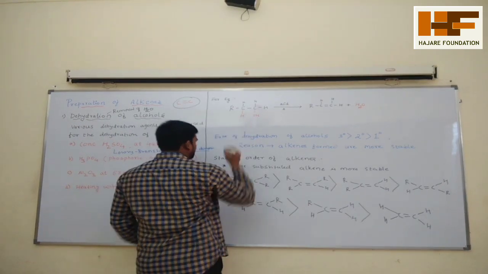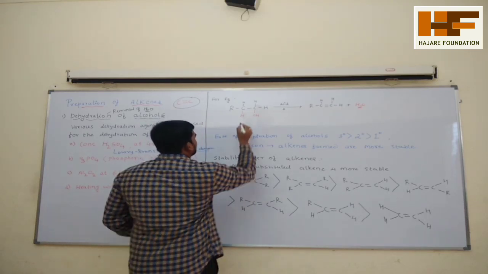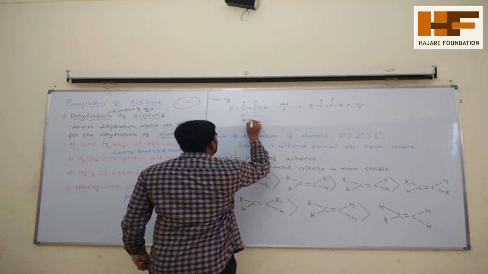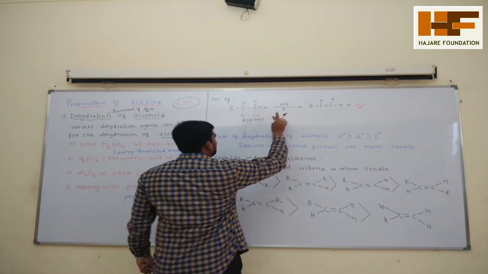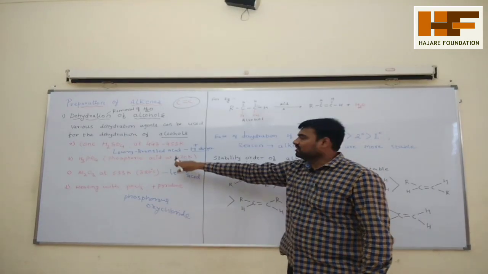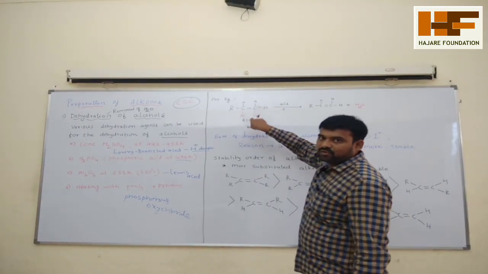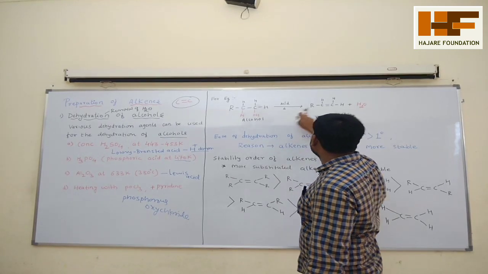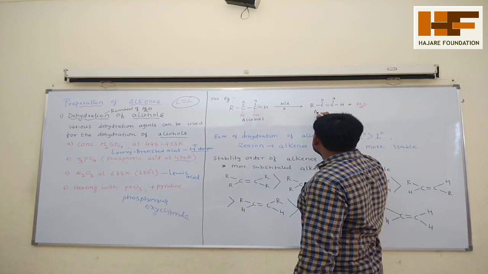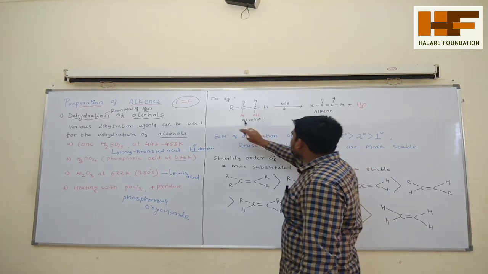This you can say is the alcohol. If you use any one dehydrating reagent with this alcohol, it will remove the water content from the alcohol, and as a result you will get alkenes. Okay, see what happened here.